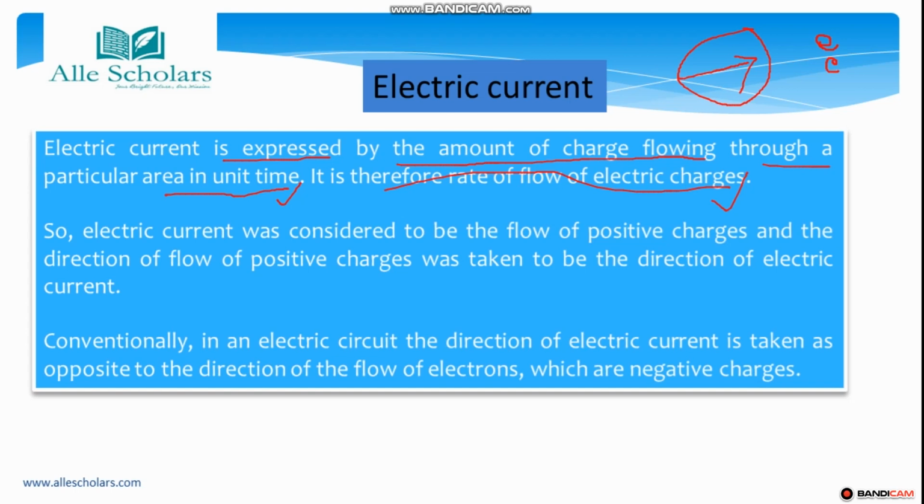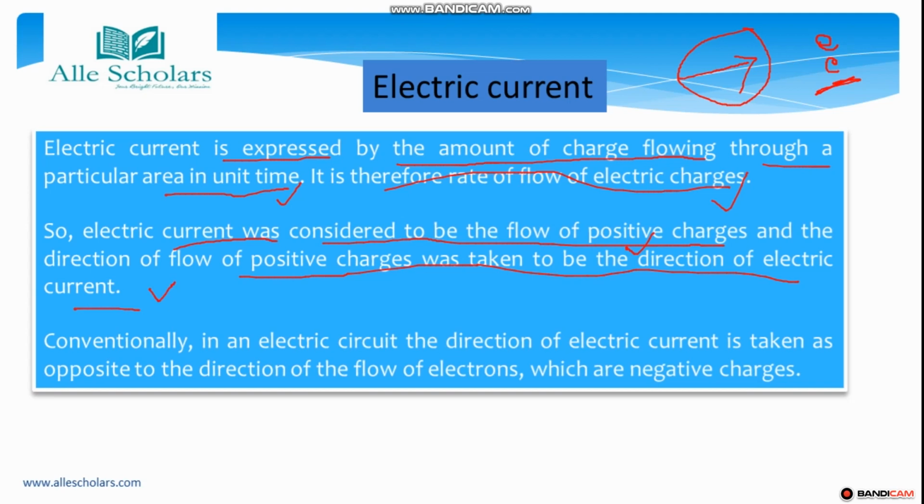Electron itself was not known, so that's why electric current was considered to be a flow of positive charge. Since at that time the electron was not discovered, the direction of flow of positive charge was taken as the direction of electric current.